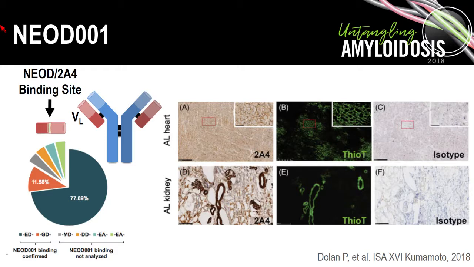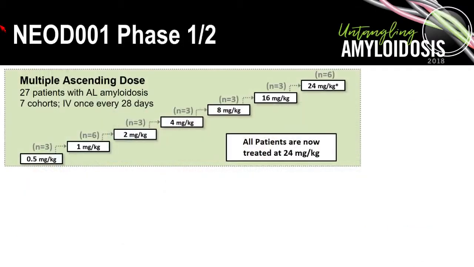And what we see here is biopsy material from the heart and kidney of a patient with AL amyloidosis, and we see that there's no binding of amyloid deposits by a control isotype antibody, but the murine 2A4 antibody does localize to amyloid deposits in both of these tissues. This work led to a phase 1-2 study that's been published, in an effort led by Morie Gertz at the Mayo Clinic.